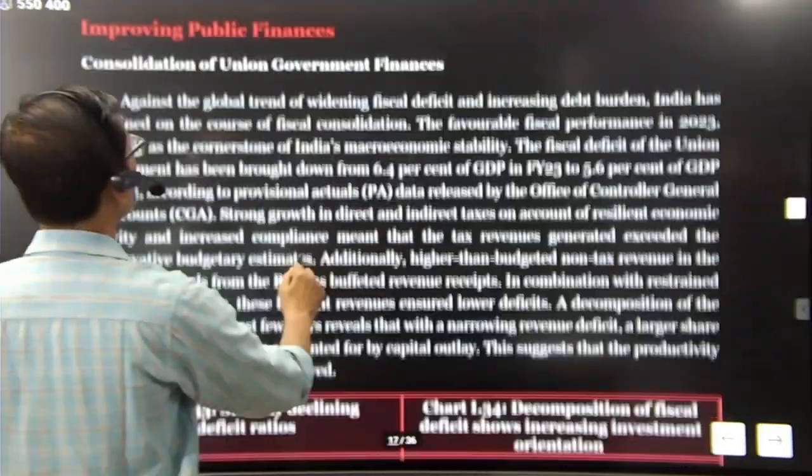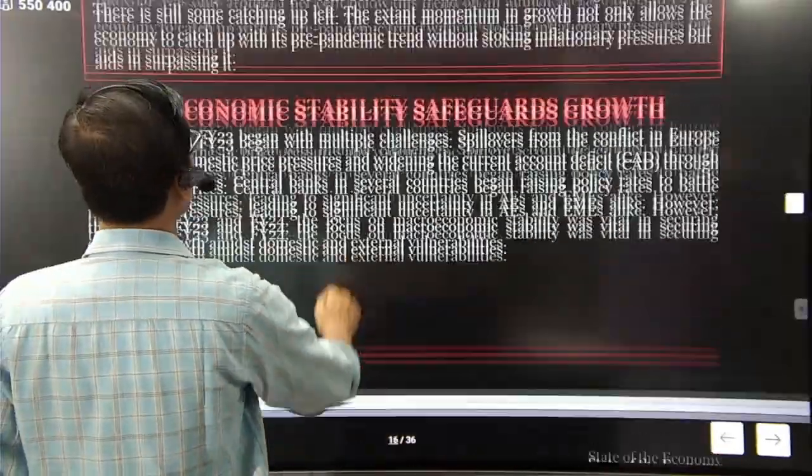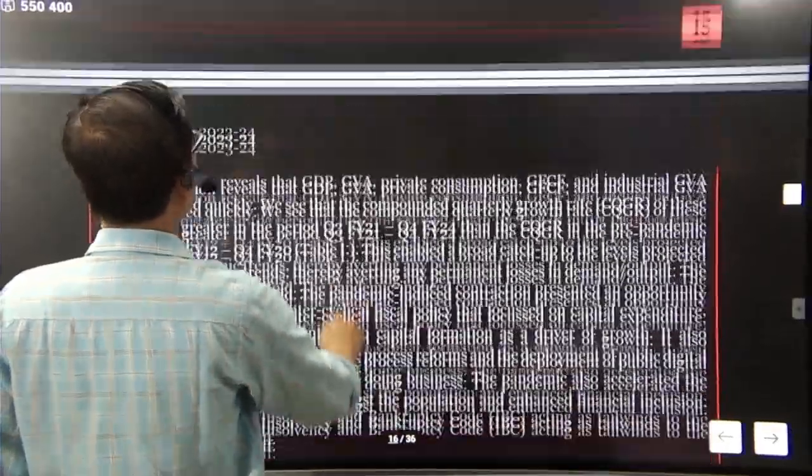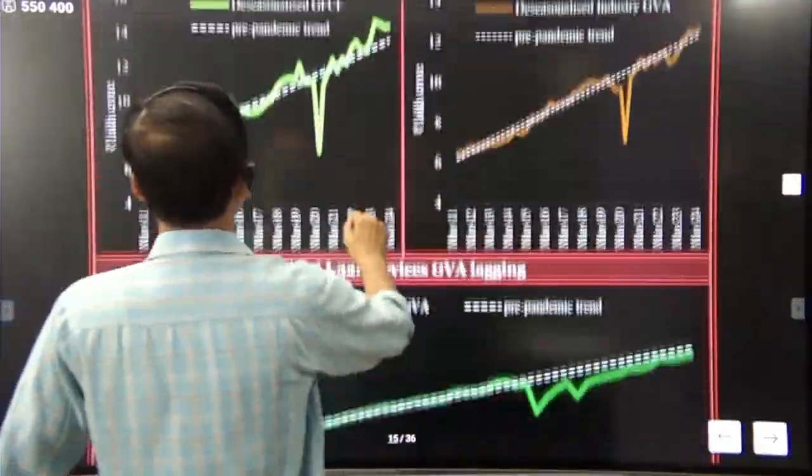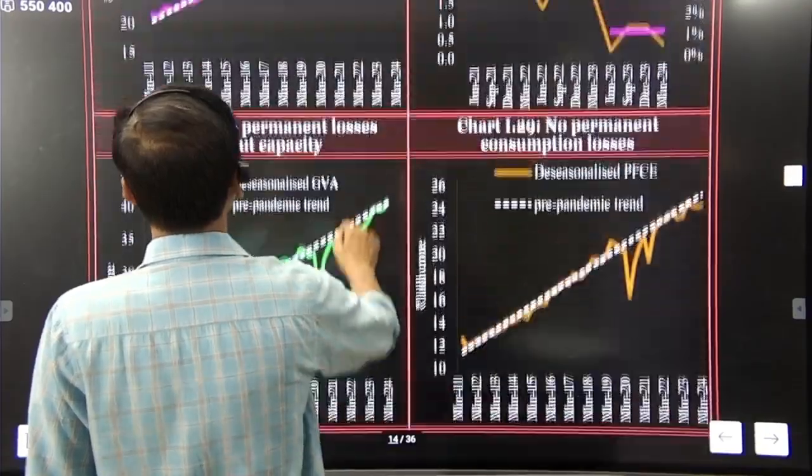So, consolidation of the union government. Before that, what is it about the domestic economy?